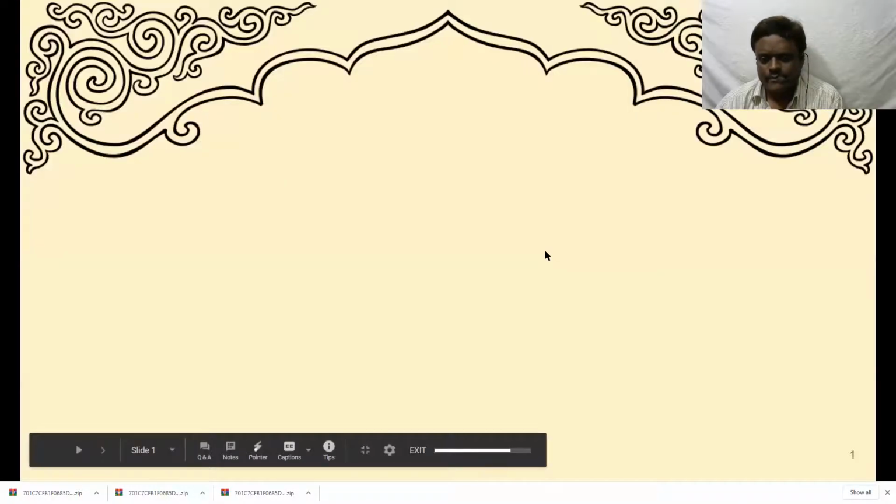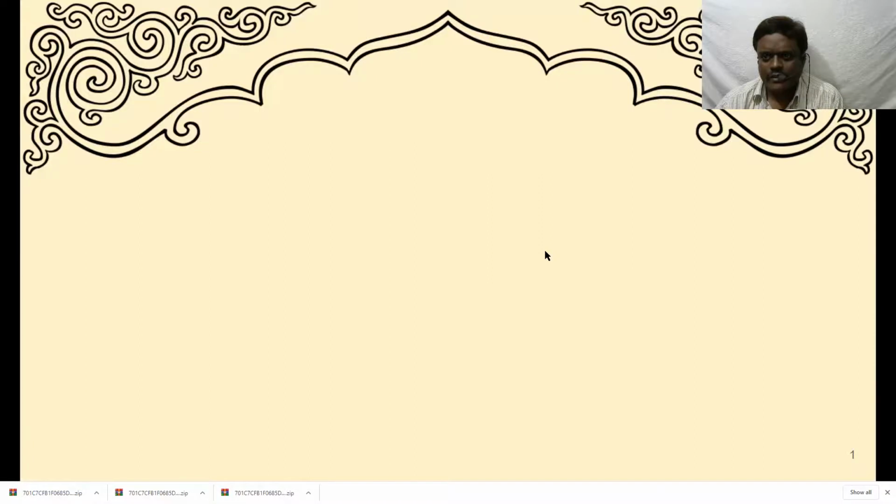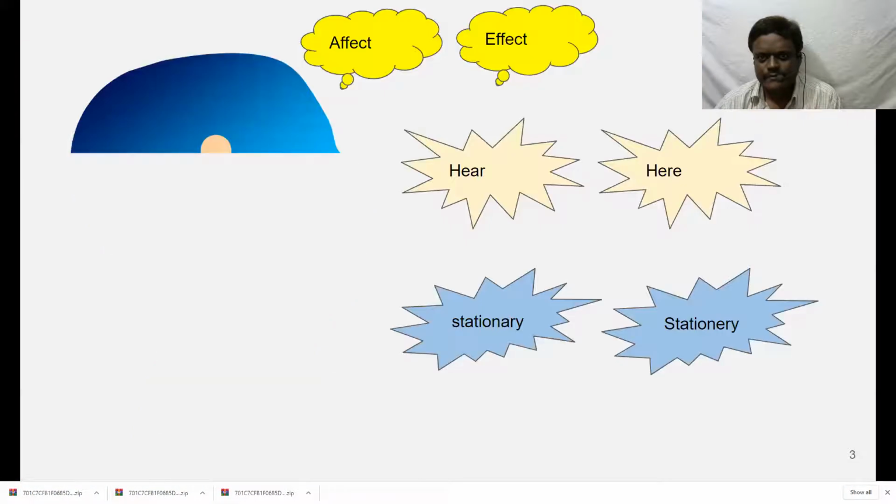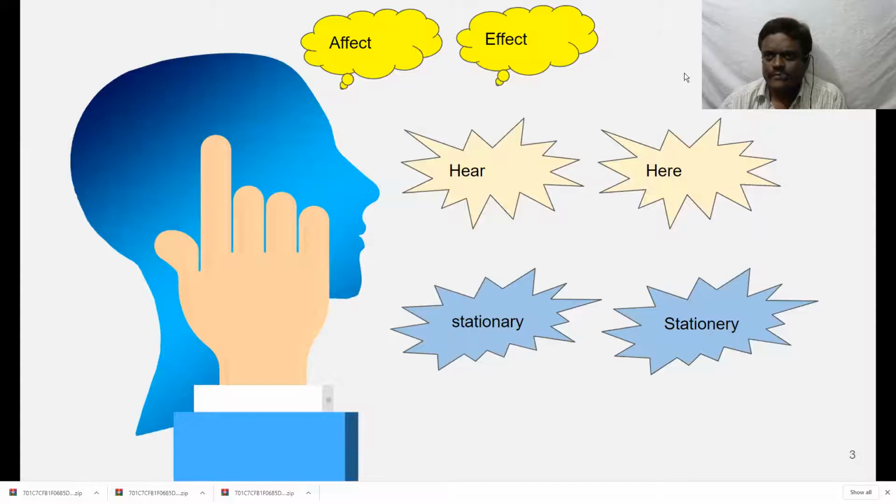Today, we are going to learn about commonly confused words. Many times we get confused about which word to use: affect or effect, hear or here, stationary or stationery. They almost look alike, but they are different words. They have different meanings. They have to be used in different contexts, but we get confused.